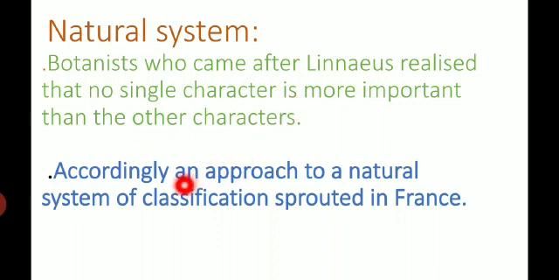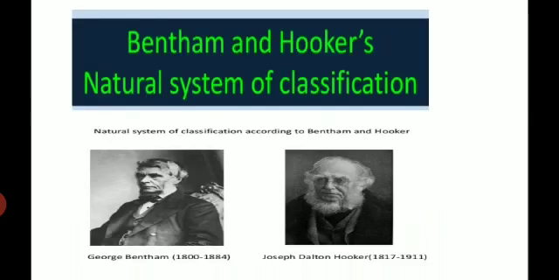Then accordingly, an approach to the natural system of classification started in France. The first scheme of classification based on overall similarities was presented by Antoine Laurent de Jussieu in 1789. Now see the topic: Bentham and Hooker natural system of classification.